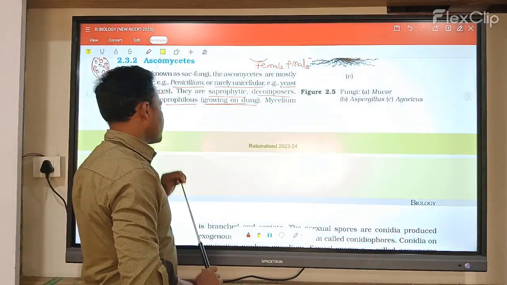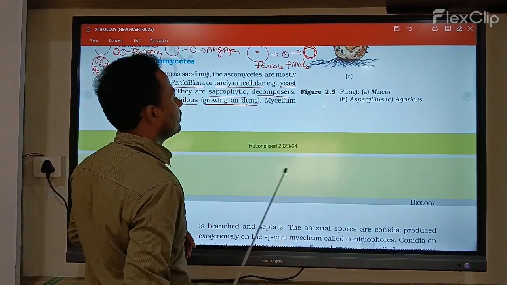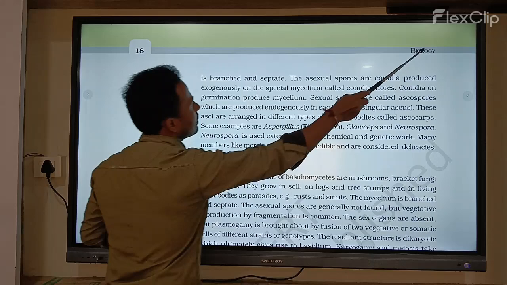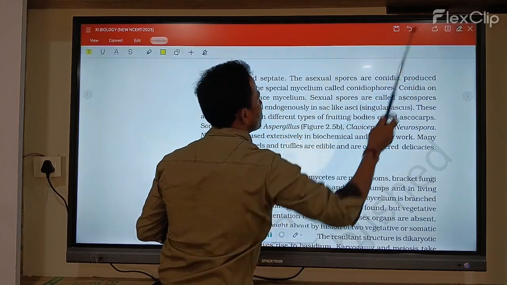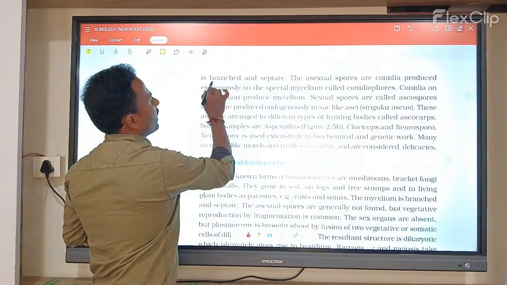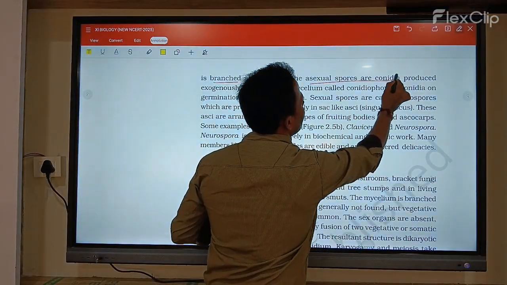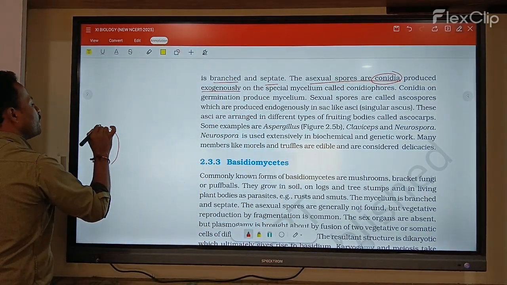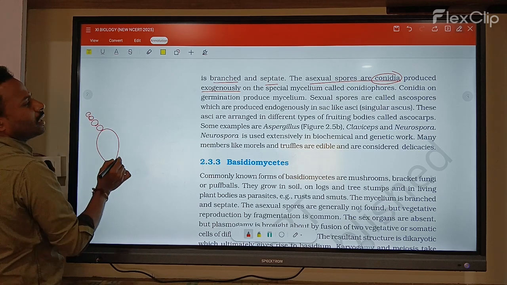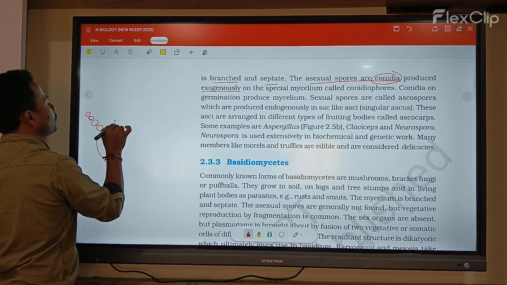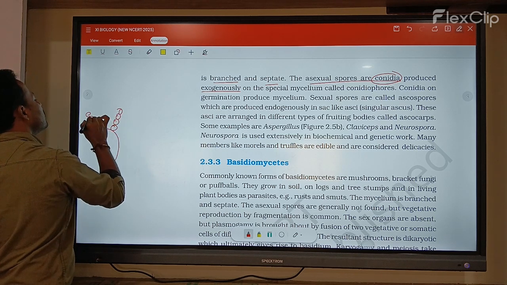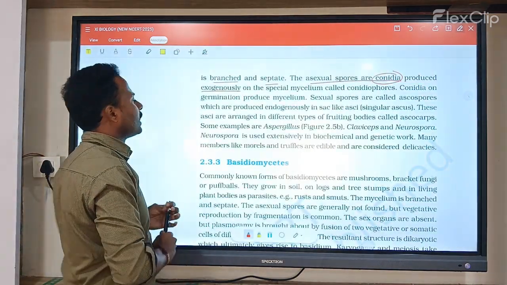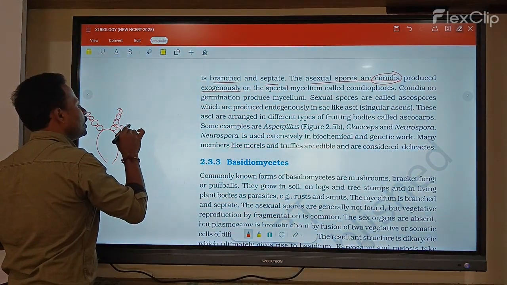Now the mycelium is mostly branched and septate. The asexual spores are conidia, produced exogenously, which means the spores are produced outside. This is the exogenous condition. Now this special mycelium is called the conidiophore.